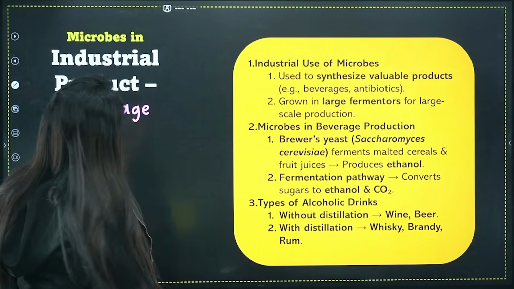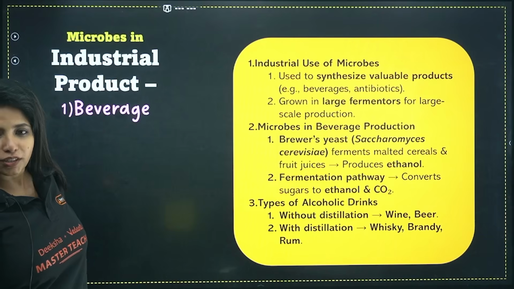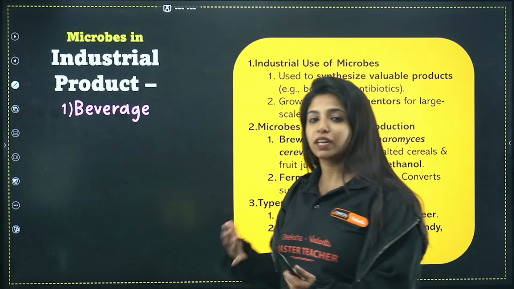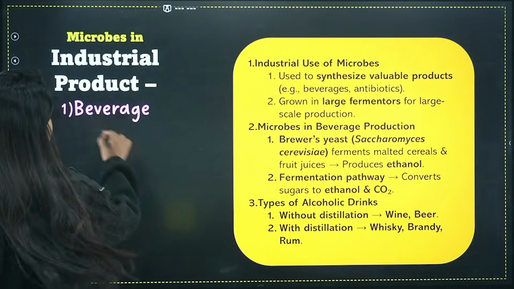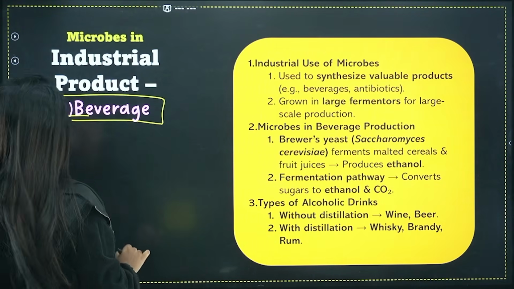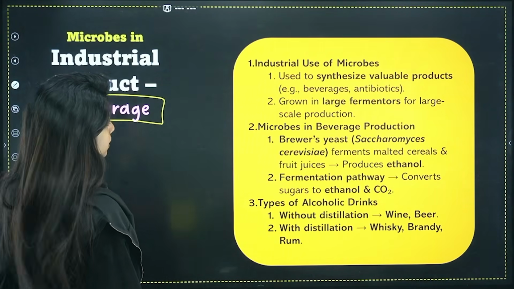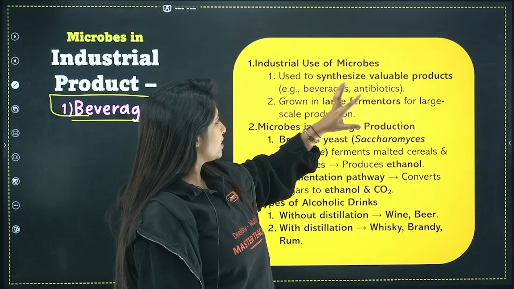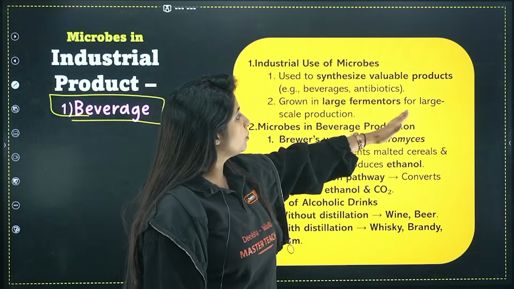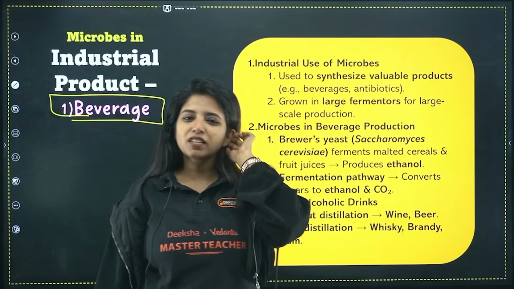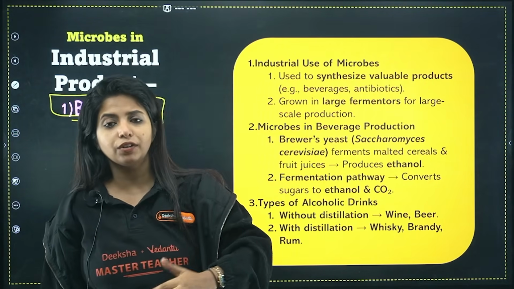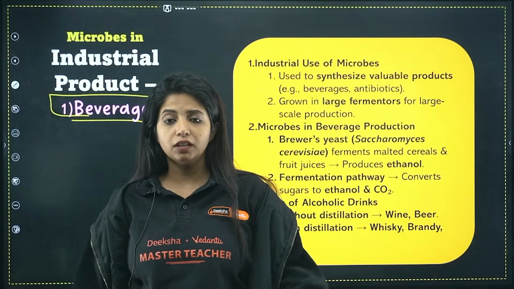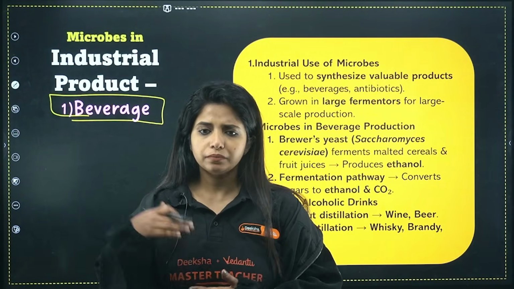Okay, now let's go ahead. Microbes in industrial products. Now in industries we see microbes are being used, and the first type of industry which is very, very famous is the beverage industry. In this industry, microbes are used to synthesize valuable products, for example, beverages and antibiotics, grown in large fermenters for large scale production. Whatever is there in industries, my dear children, is produced in large fermenters because you need a bulk of things to be produced.